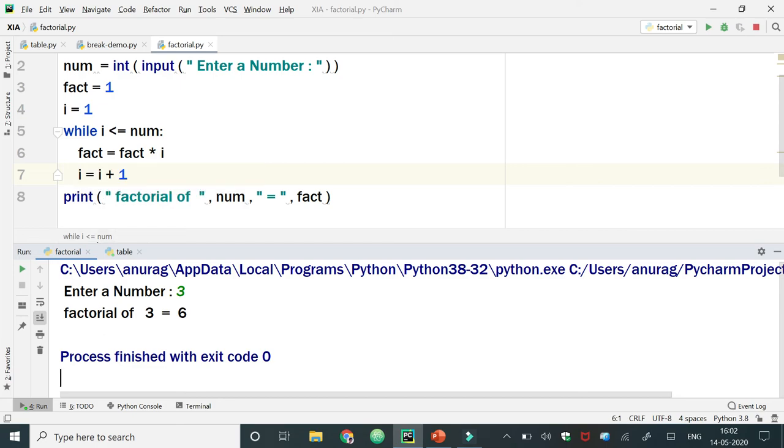Now again i gets incremented and becomes 4. When it becomes 4, is 4 less than or equal to 3? No. Now this condition becomes false and the control comes out of the loop, and it will print the factorial of the number, that is 6.